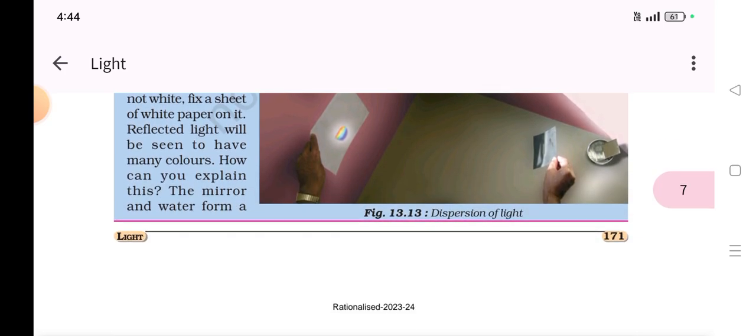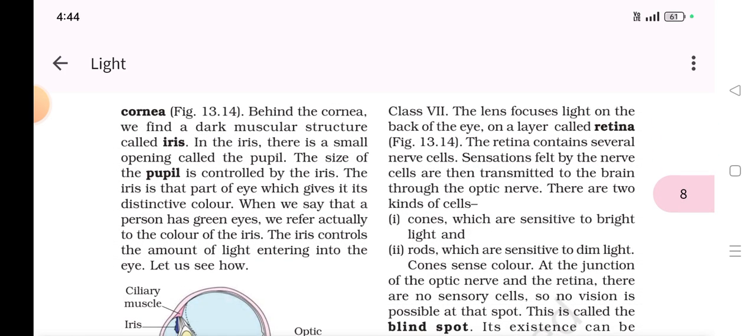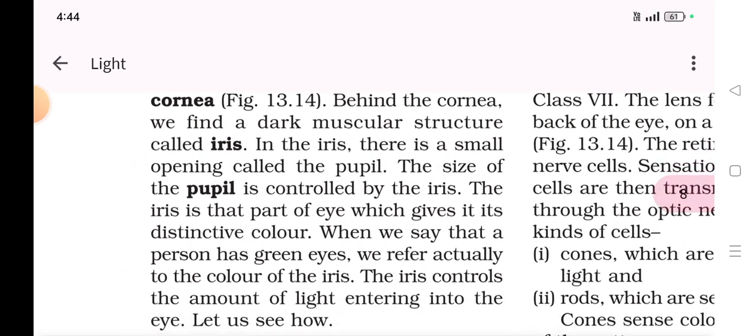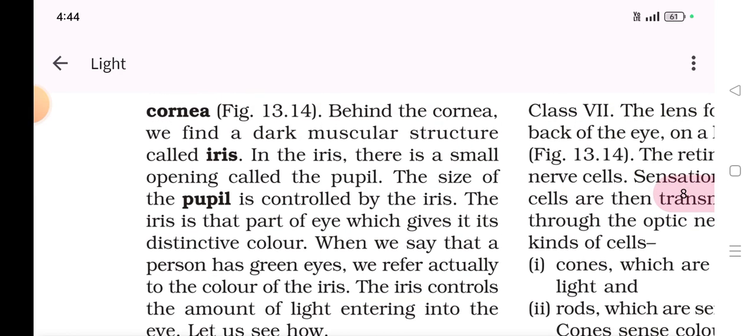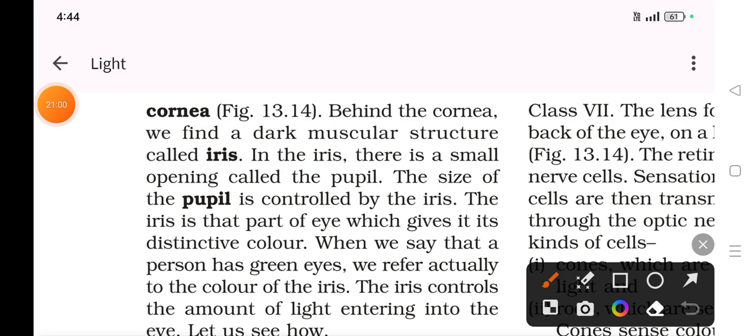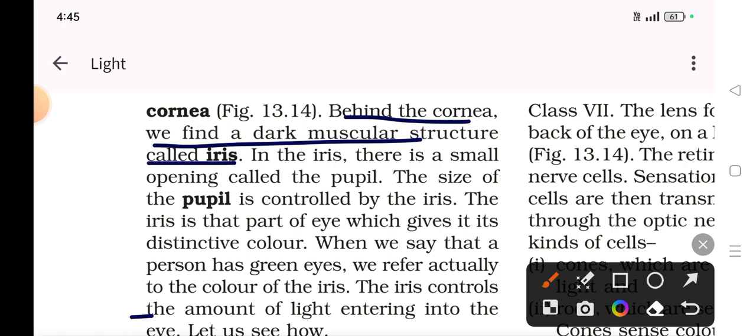The cornea is totally transparent, so we are not able to see it. It is just in front of the sclera, iris and pupil. Behind the cornea, we find a dark muscular structure called the iris.